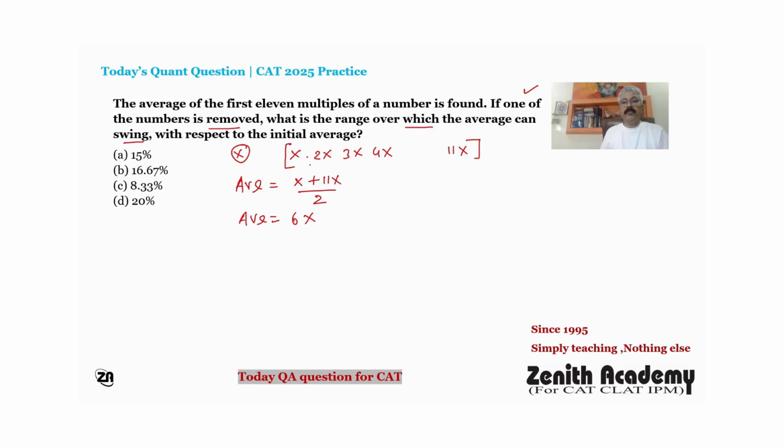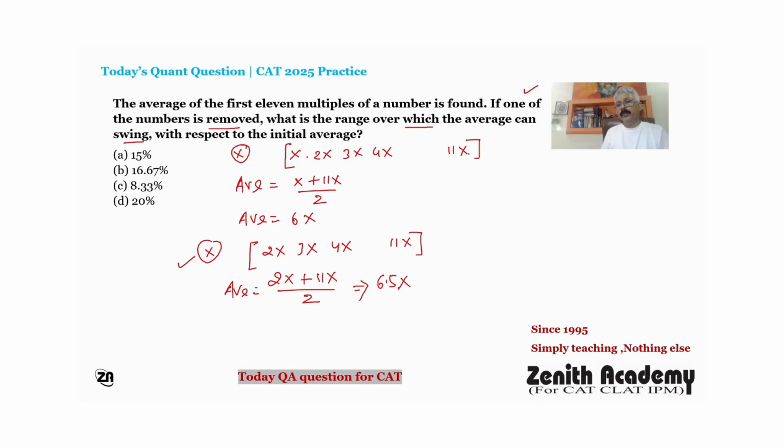Now the question is, if one number is removed, what is the range over which the average can swing? So for this purpose, if I remove the smallest number from this series, x, then the remaining numbers are 2x, 3x, 4x up to 11x. These are 10 numbers, and now the average will be (2x plus 11x) by 2. So in this case, if I remove the smallest number, then the average is 6.5x.